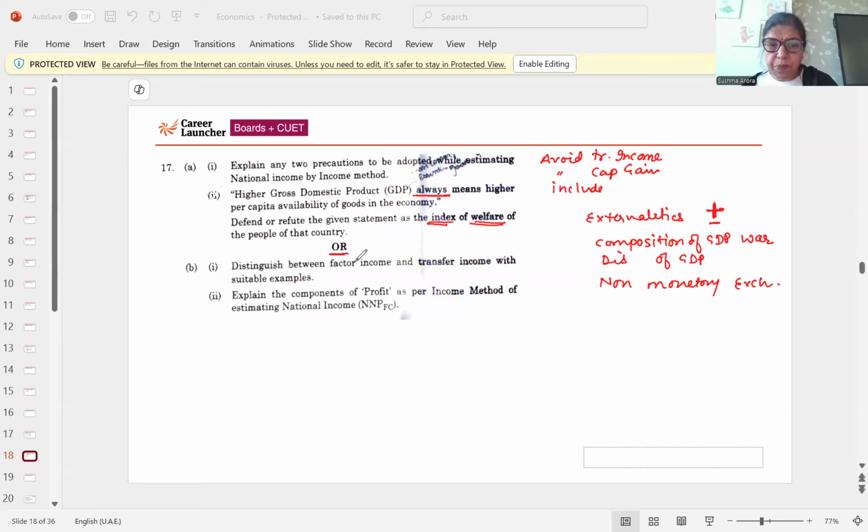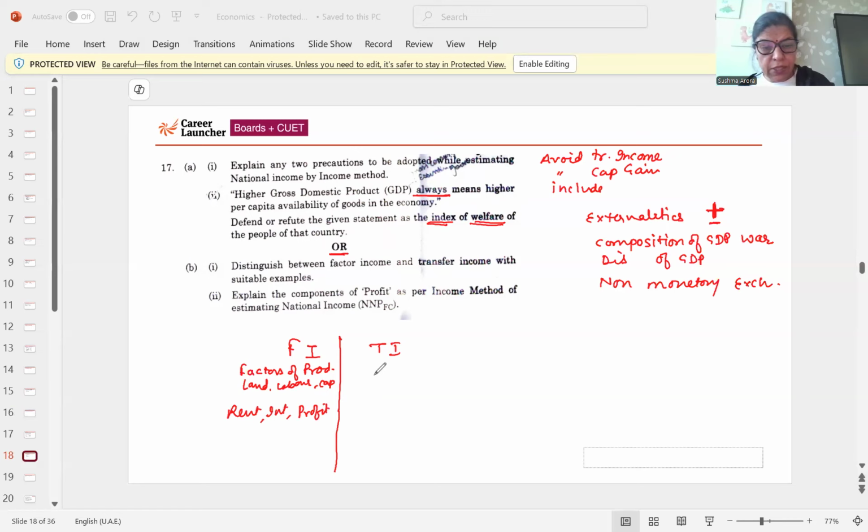Now, the option: what is the difference between factor income and transfer income? Factor income means income earned by factors of production after providing services. What are the factors of production? Yes, land, labor, capital, etc. So that is rent, interest, profit, the things which you include in national income.